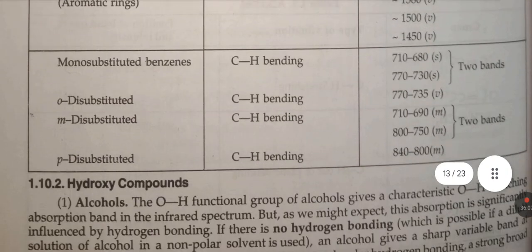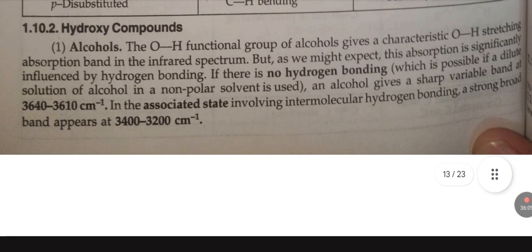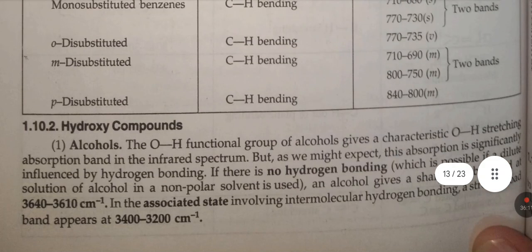Next is hydroxyl compounds. Alcohol. The OH functional group of alcohol gives the characteristic OH stretching absorption band in the infrared spectrum, but as we might expect, this absorption is significantly influenced by hydrogen bonding.